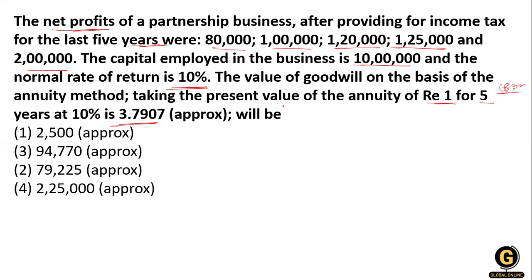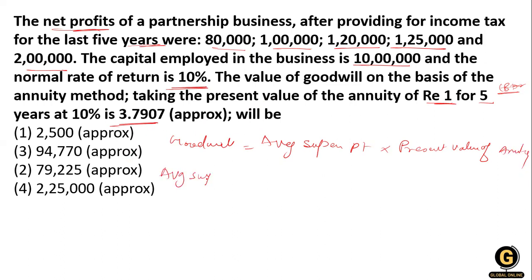So how are we going to calculate it? There is a simple formula for goodwill. Goodwill is equal to average super profit multiplied by the present value of annuity. First of all we have to calculate the average super profit, which is average profit minus normal profit.